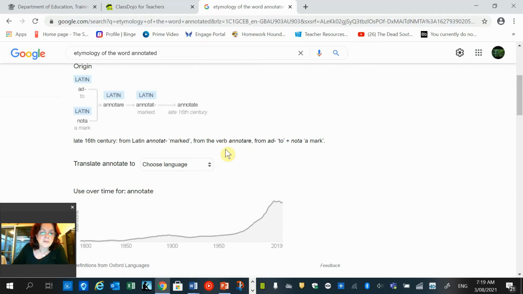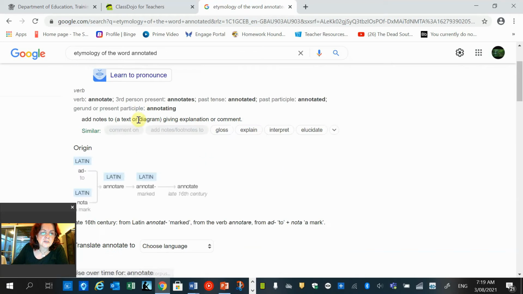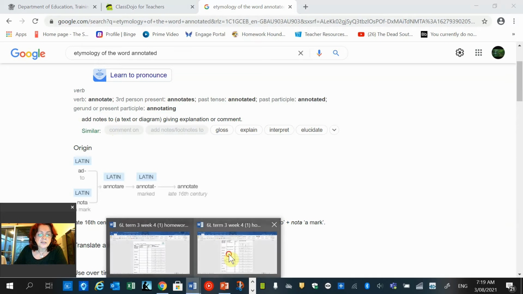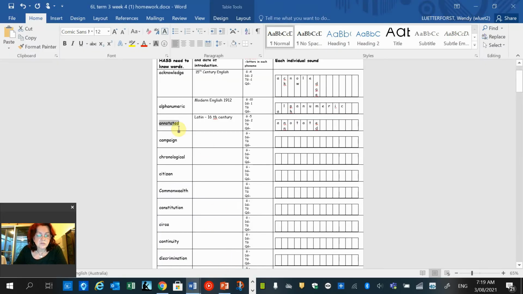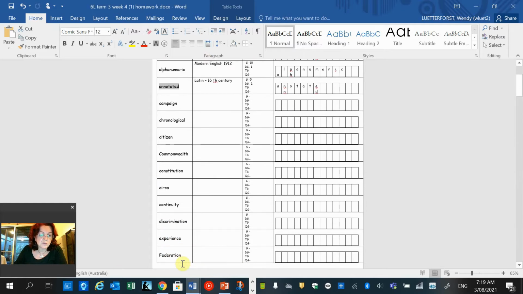And it's a verb, and it has all the suffixes up there. Add notes to. And we know from annotations that we do in class that means we highlight and we pull it apart and we write notes all over a paragraph that we're looking at when we're doing cold reads and things like that. So annotated means to add notes to. So you can go on like that. Now, if that's too much for you and you're really struggling with that, then just head up the date, write spelling, and write your spelling words in.